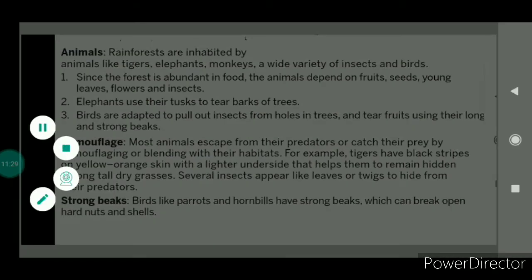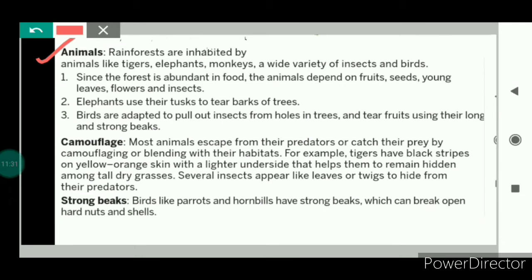Now we'll talk about the animals in the rainforest. In the rainforest, there is enough water and enough food available. So we see various kinds of animals: tigers, elephants, monkeys, and a wide variety of insects and birds are found in the rainforest, because plenty of food is available.